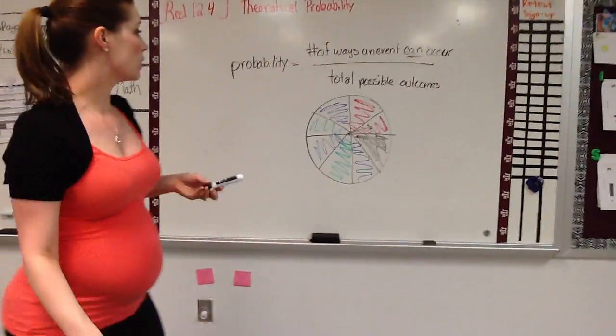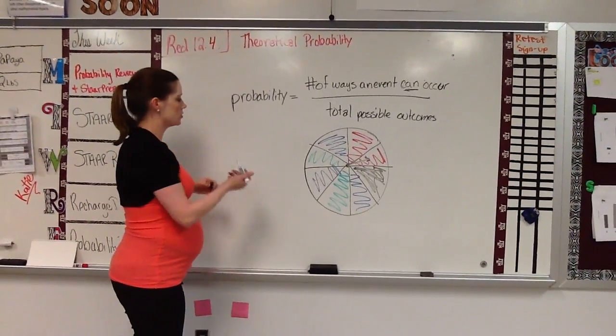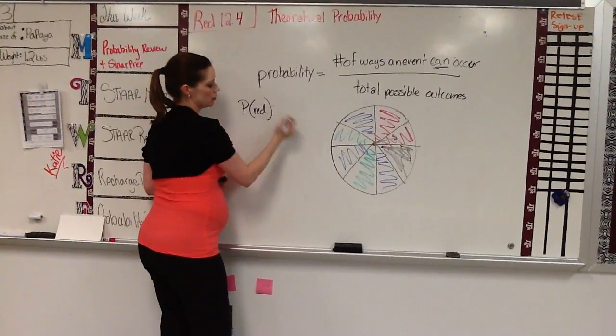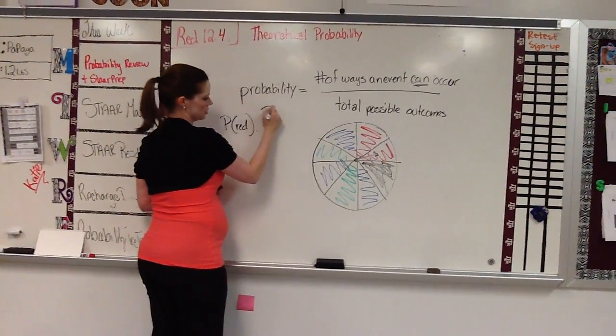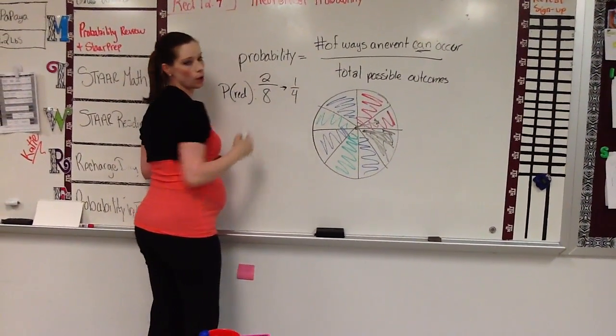So my probability is always going to be something out of 8 because I have 8 sections. If I wanted the probability of getting red, it would be 1, 2 sections out of 8. Reduce it to 1 out of 4.